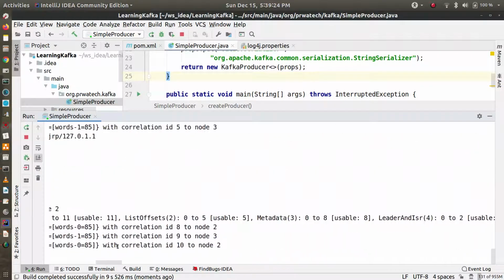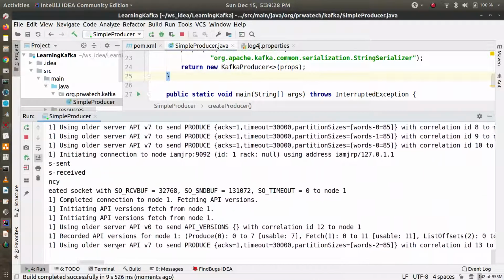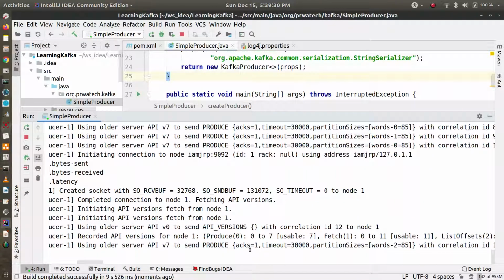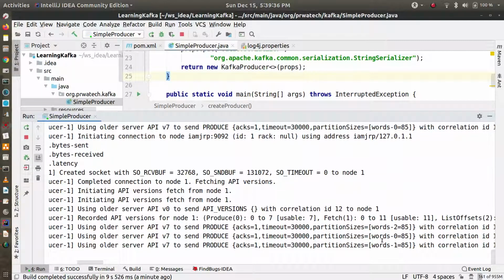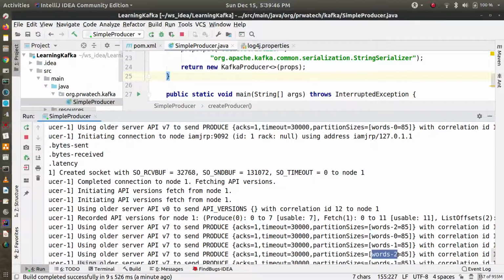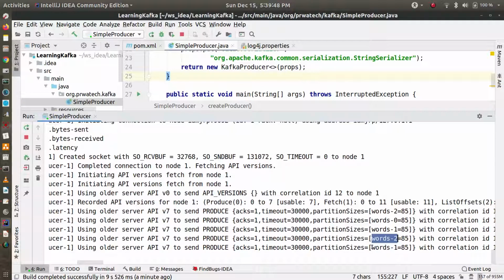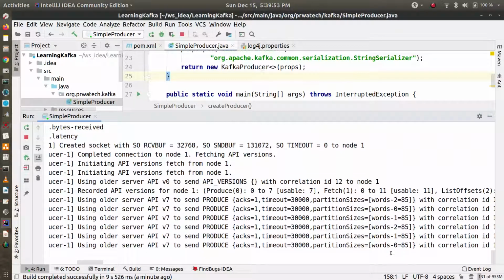You can see that it's publishing the message, produce x equal to 1, that is default. Then it is sending words to a partition. Which partition? First 0, then 1. See, now 2. Because we have not provided any key, it is going in a round robin fashion. So 0, 1, 2, like that.